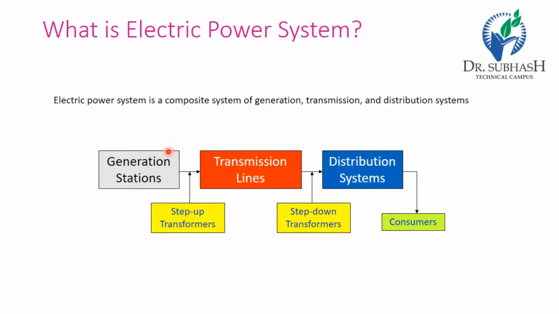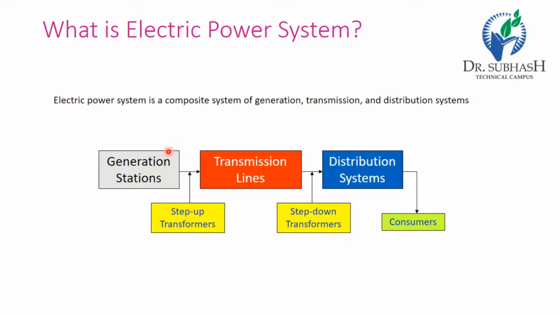The neighboring substations are also interconnected through the transmission line. The transmission voltage is operated at more than 66 kV and is standardized at 69 kV, 115 kV, 138 kV, 161 kV, 230 kV, 345 kV, 500 kV and 765 kV line to line. Transmission lines above 230 kV are usually referred to as extra high voltage lines. The high voltage transmission line is terminated in substations which are called high voltage substations.